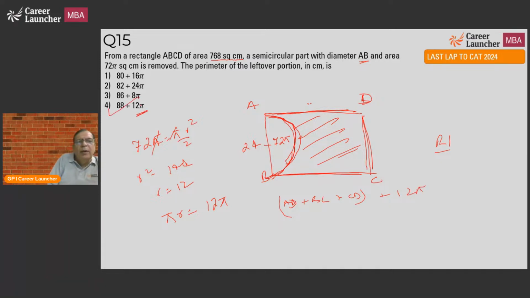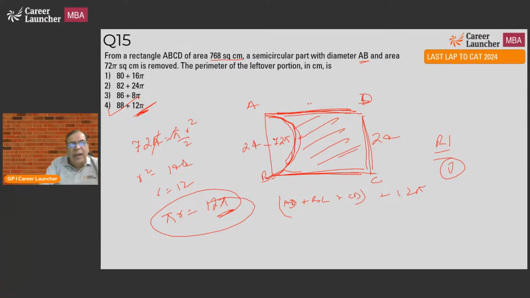Only this choice has 12 pi. This is the answer. There's a round one jugaad also, which means because you can see 12 pi here, you don't have to worry about calculating the other sides also. This 24 is fine. I don't need to waste my time calculating the other side also, because I straight away know my answer has to have only 12 pi. Only one choice has 12 pi. So that has to be the answer. So this will help you save some amount of time.